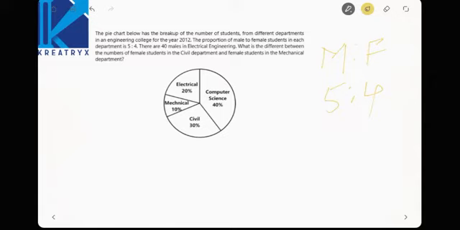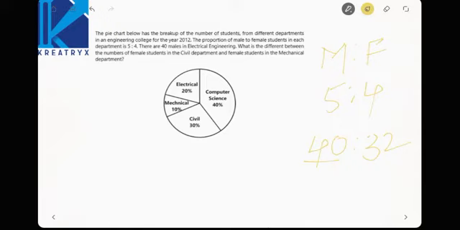Now how will you calculate this? There are 40 males in electrical department. Now see here, the ratio must be 5:4. Then if it is 40, then certainly it has to be 32. 8 fives are 40, 8 fours are 32.